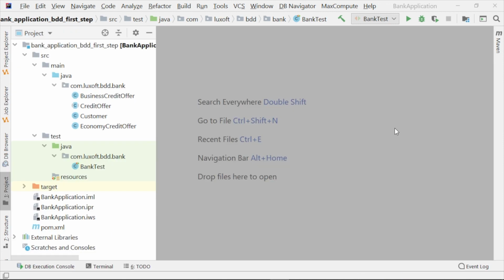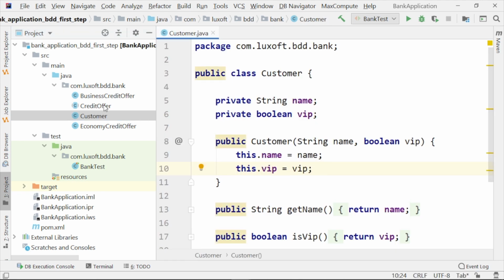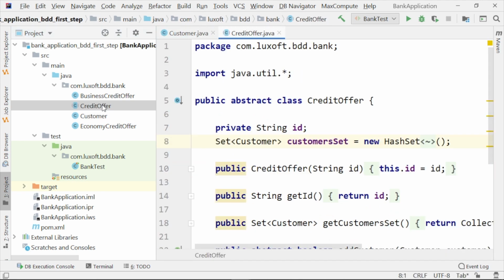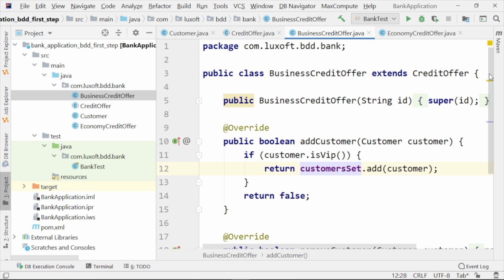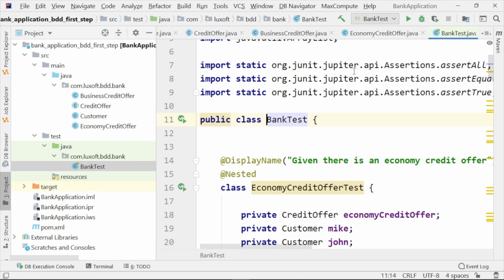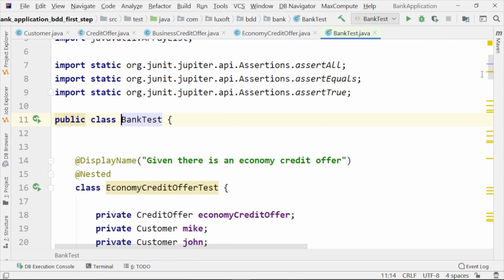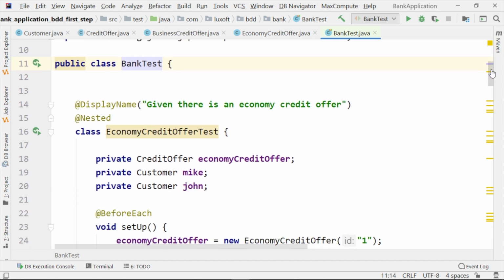Our next step will be to move to the BDD approach. And we are going to do this first with the help of only JUnit 5 and its capabilities. We remind that we have this application here that has a customer class, has a credit offer abstract class that is extended by economy credit offer and by business credit offer. See? And the big change that we made is at the level of tests. What do we see here?